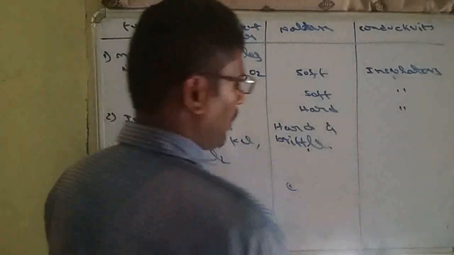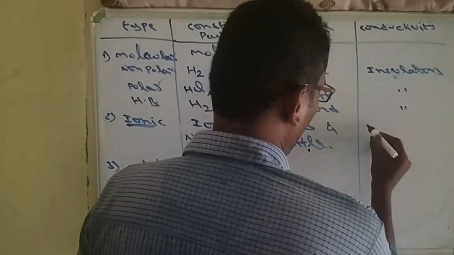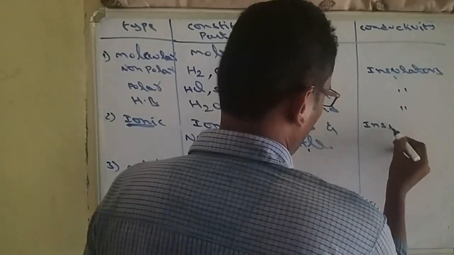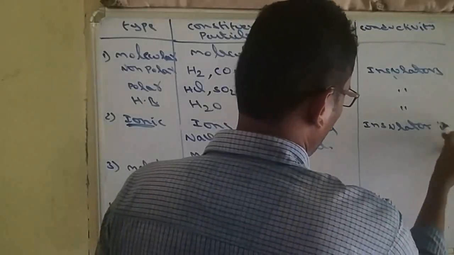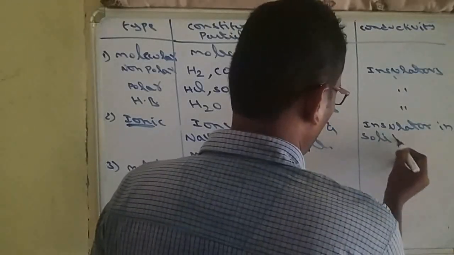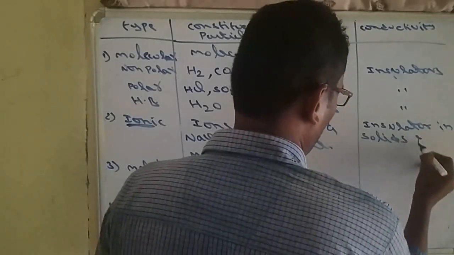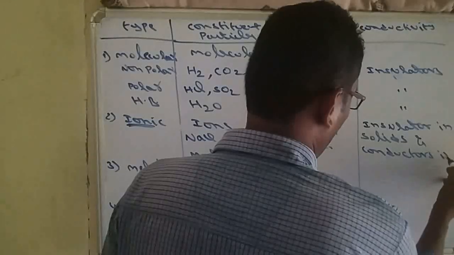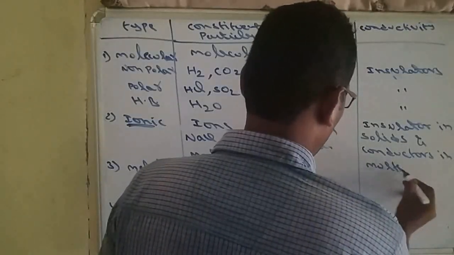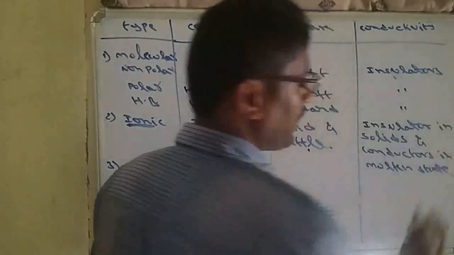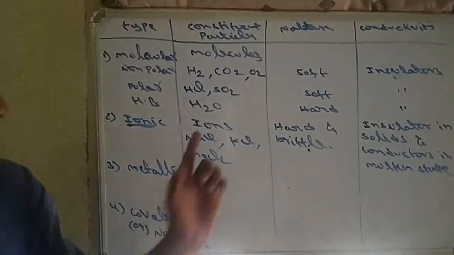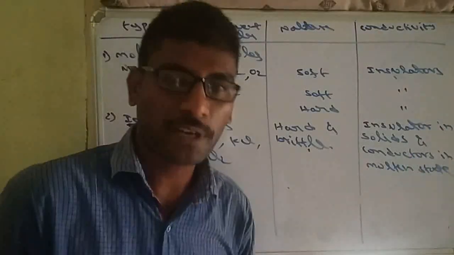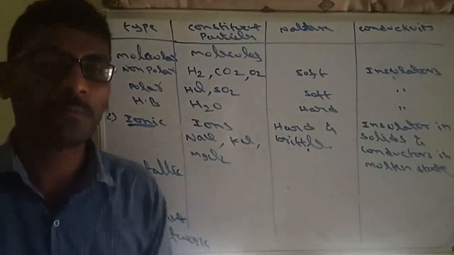Whereas when observing conductivity, they are insulators in solid state and conductors in molten state. Ionic solids are insulators in solid state, whereas conductors in molten state.